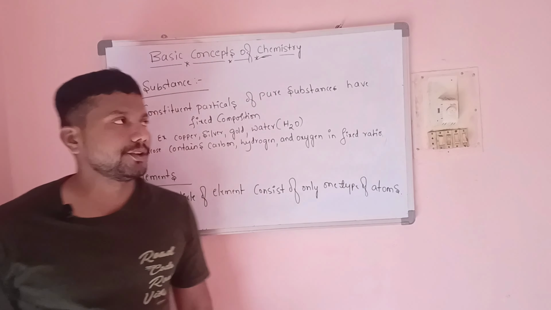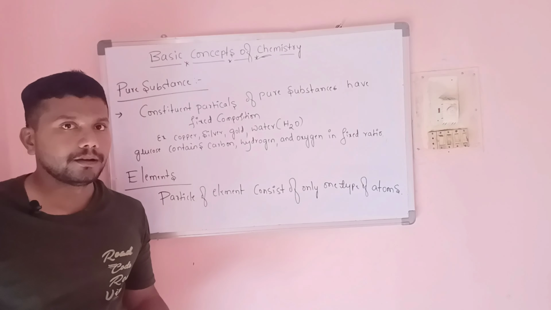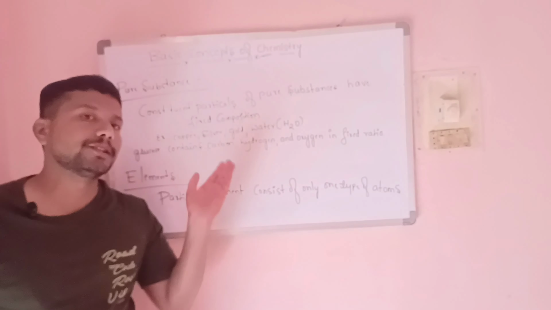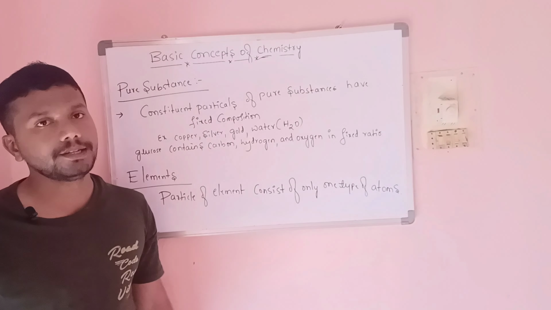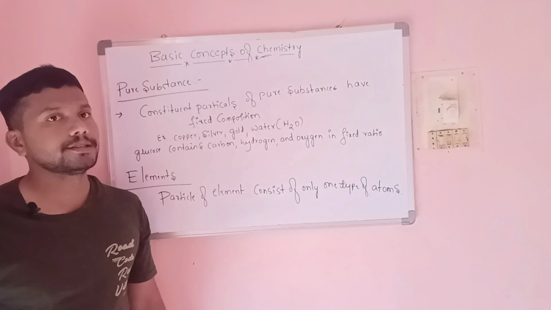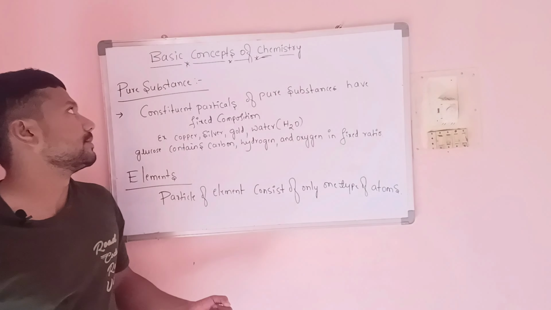About the classification of matter into two types. One is mixture and one is pure substance. The mixture is further classified into homogeneous mixtures and heterogeneous mixtures. We already discussed the difference and what is meant by homogeneous and heterogeneous mixture.